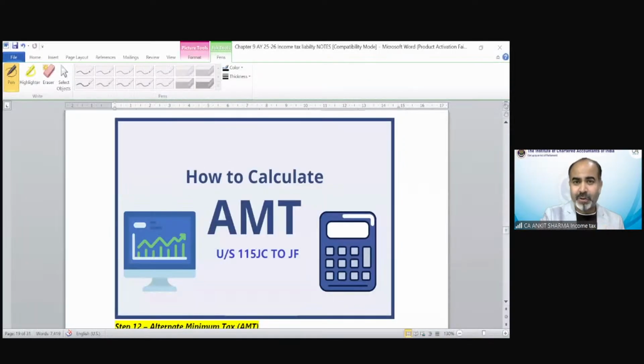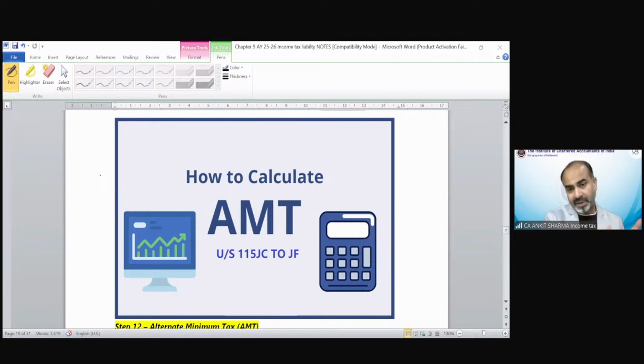This is a very interesting topic, and you might wonder why it is here. Actually, there is a topic like MAT, minimum alternate tax, that was applicable for companies. And I guess that was introduced in 2001. After some time, the income tax law introduced something for other than companies.